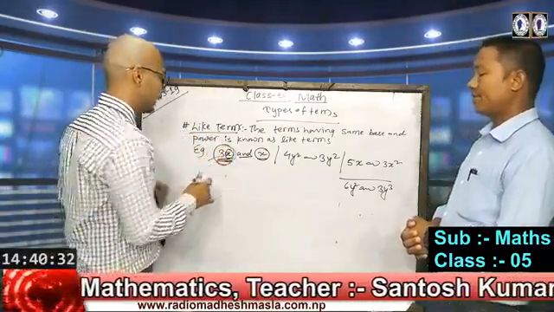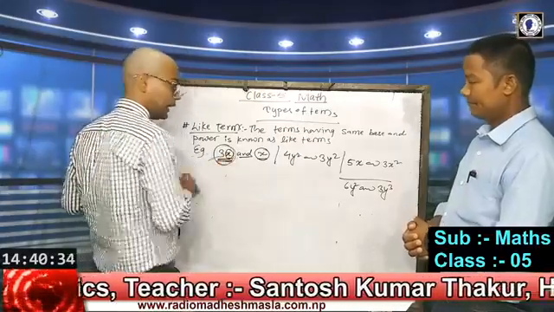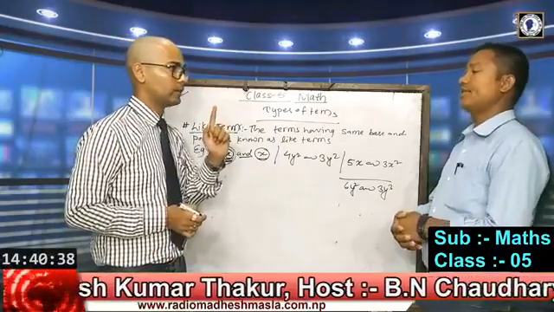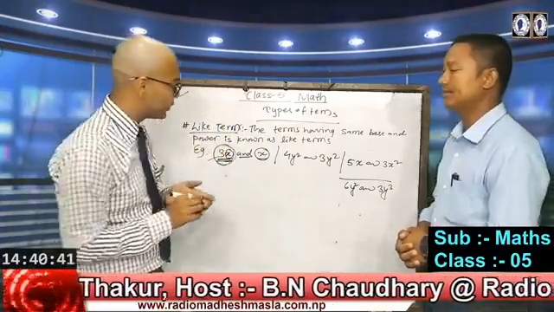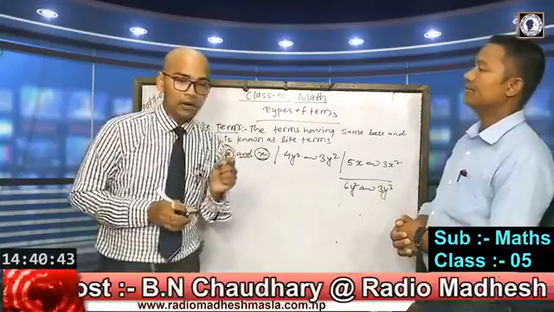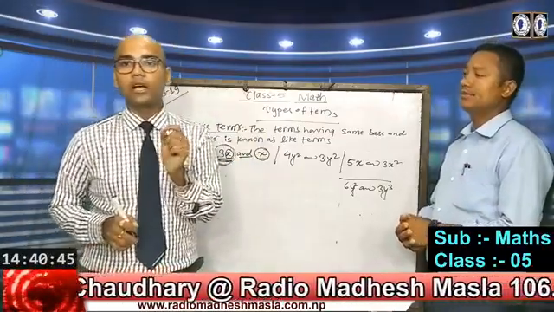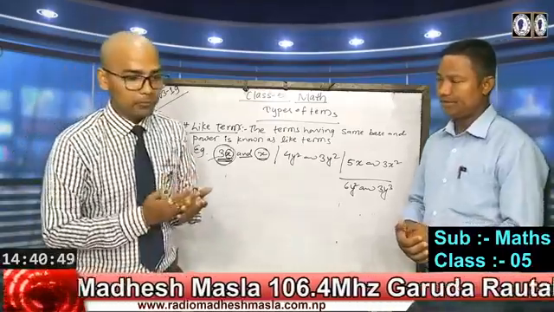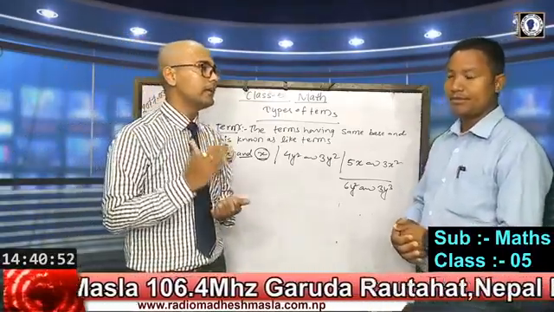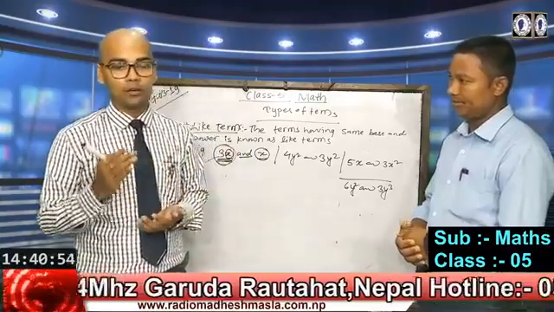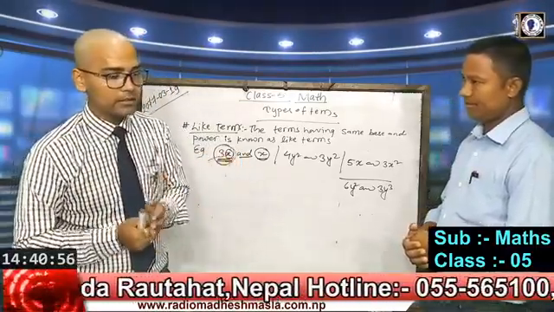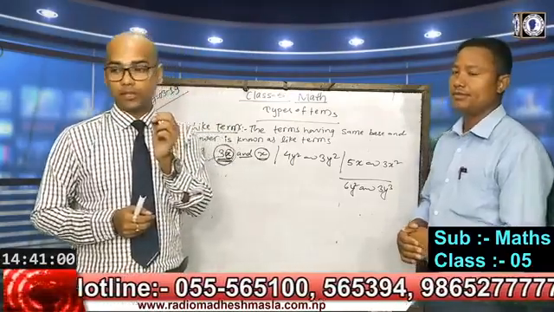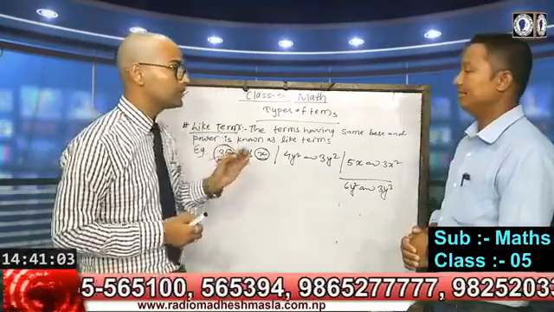So here we have x. If there is no power on the base, we have to suppose the power is 1. In the same way, if there is no coefficient with a variable, we should suppose the coefficient is 1.